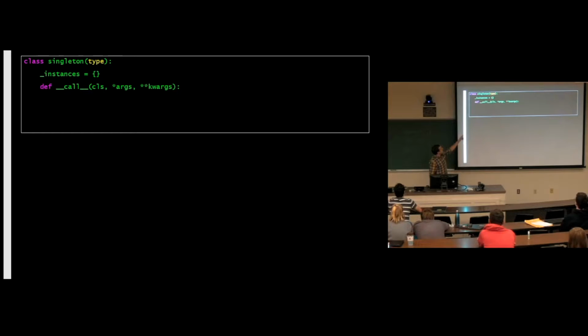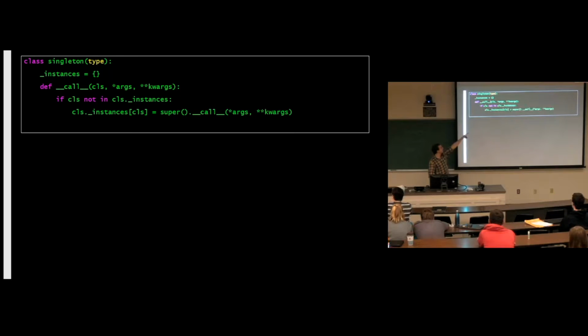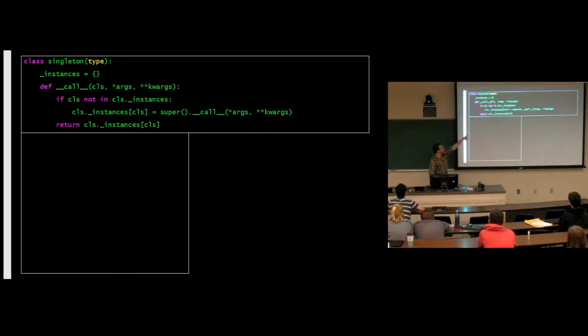So now, whenever we call an instance of this metaclass, if that class has not yet been instantiated, instantiate it, and then return that instance. This is it. This is the singleton design pattern.